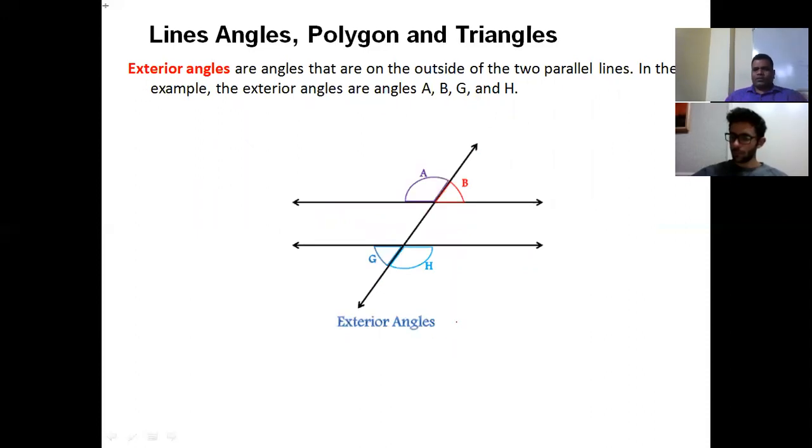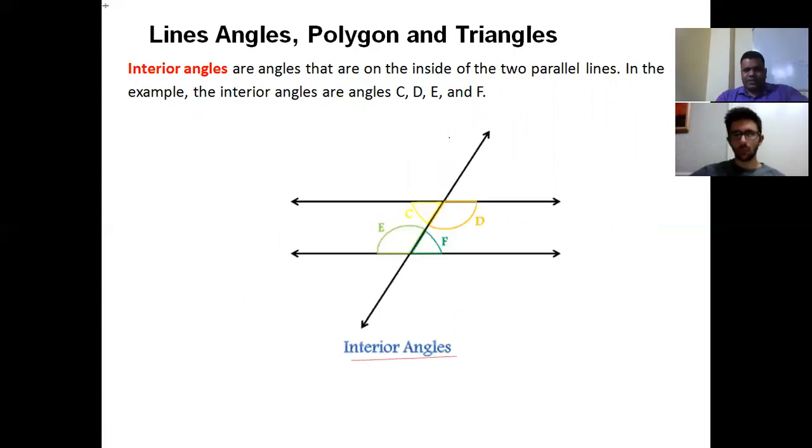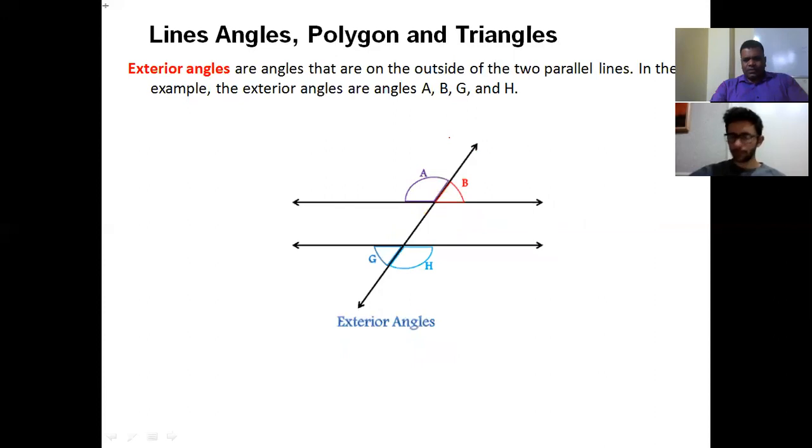Outside, exterior angles. These four are interior because they are inside, and those are outside, so exterior.